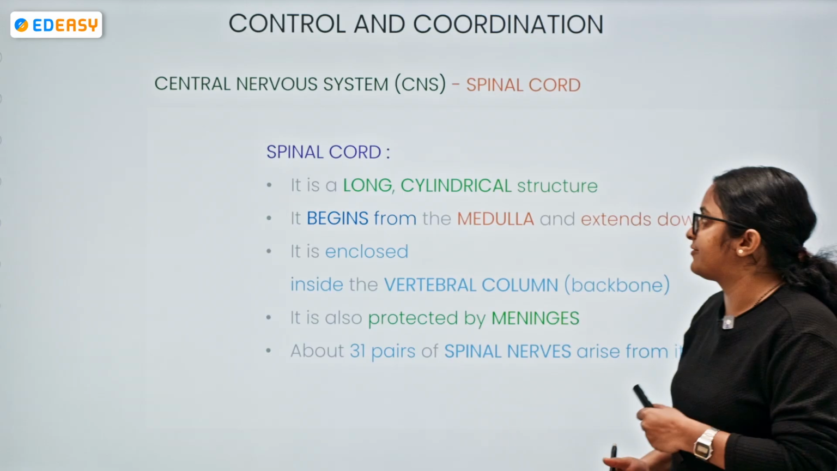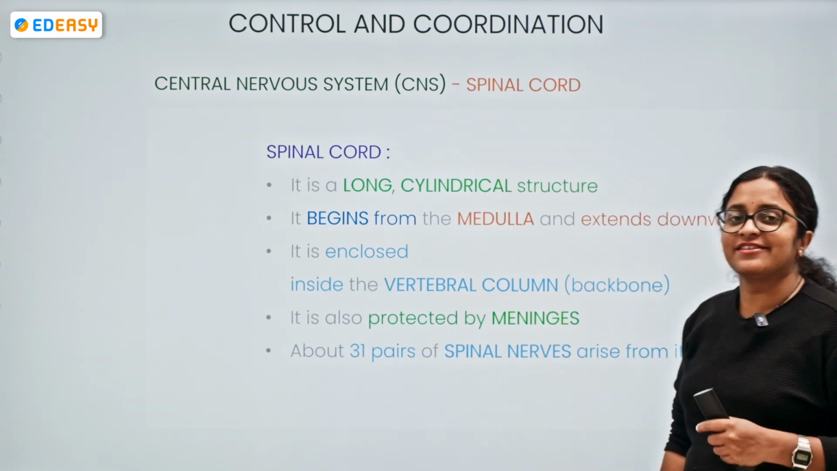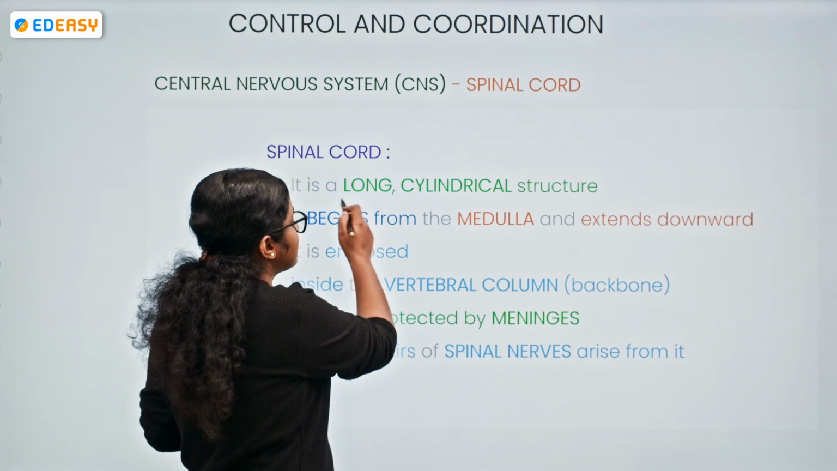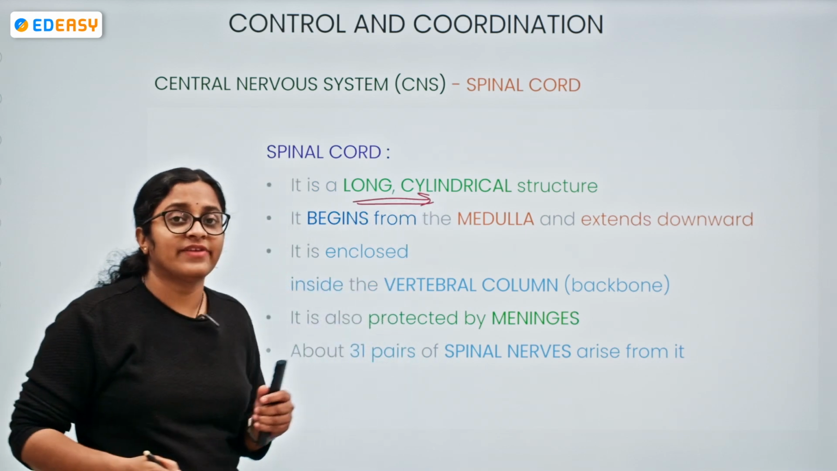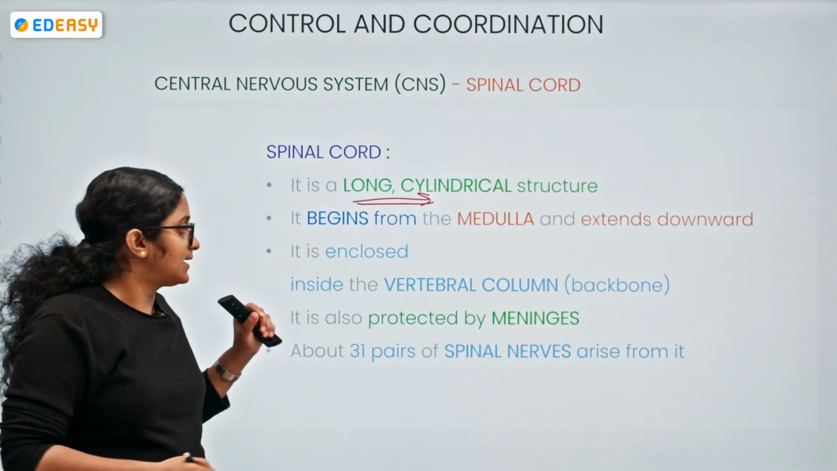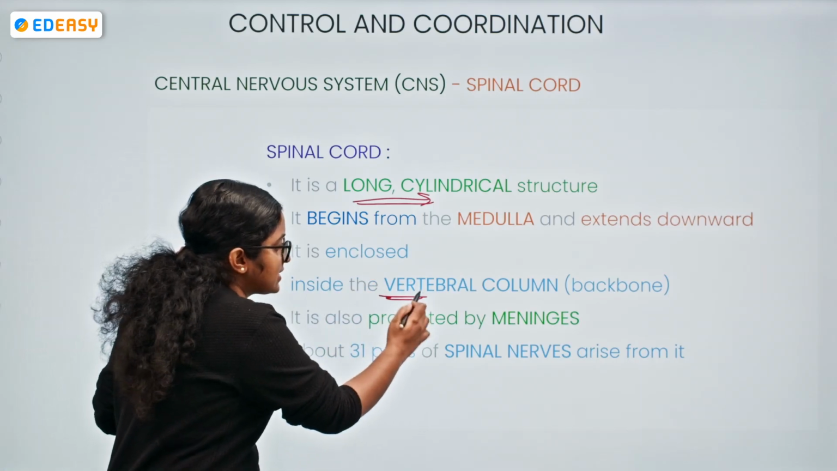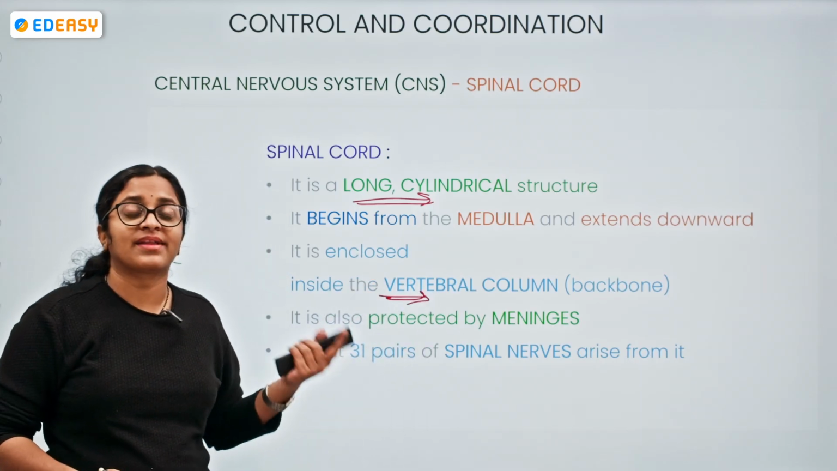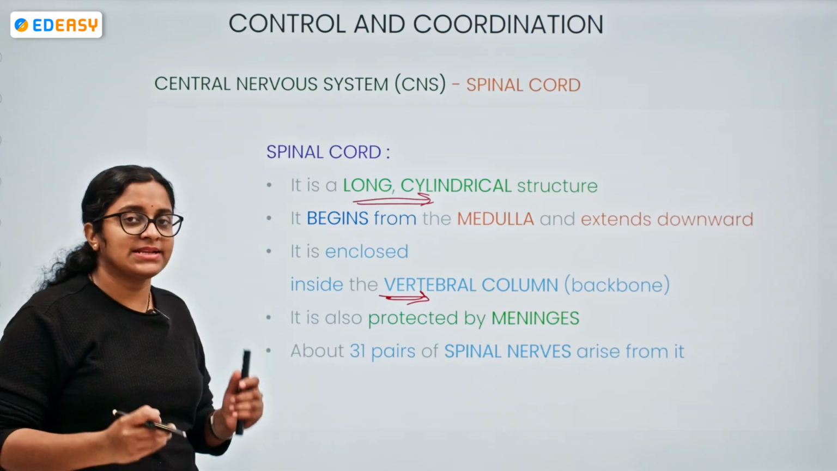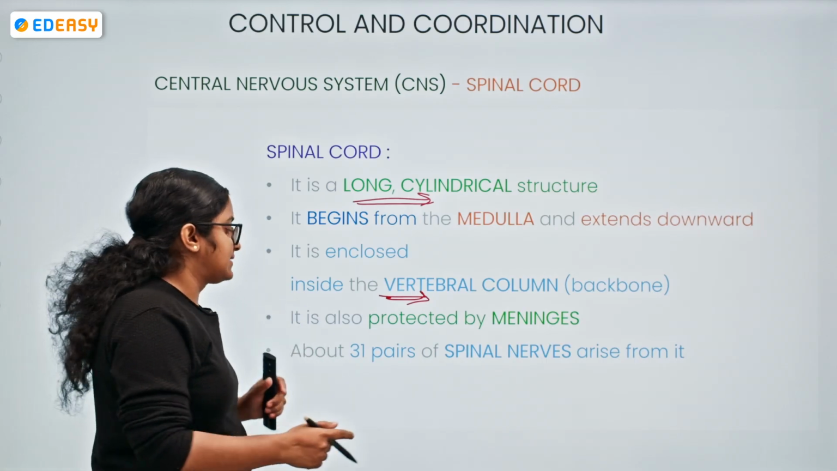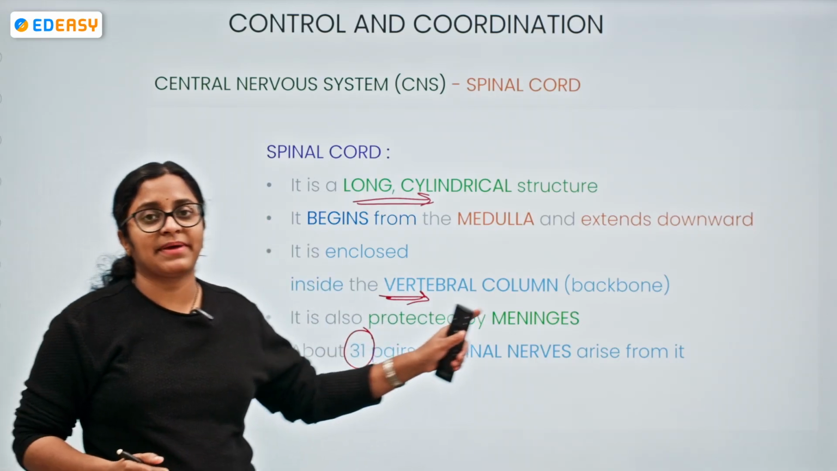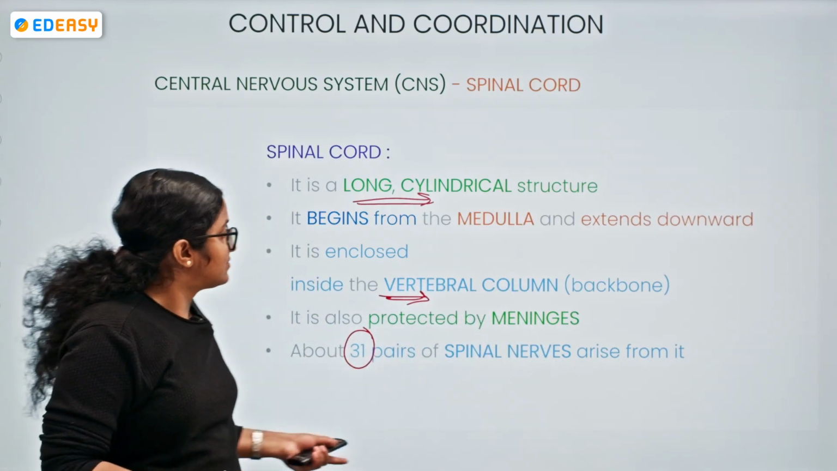Okay, so now moving on. The central nervous system also comprises the spinal cord. It is like a long cylindrical thick nerve cord beginning from the medulla of the brain and extending downwards, being enclosed in the vertebral column or the backbone. It is also protected by the meninges as well as the CSF, the cerebrospinal fluid. It also has 31 pairs of spinal nerves.